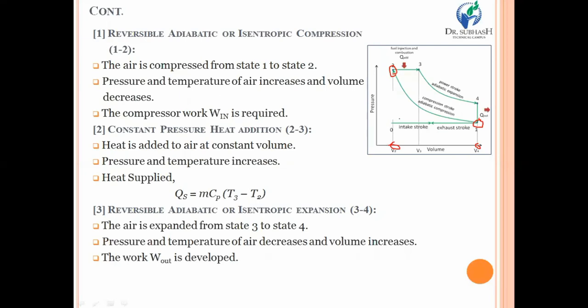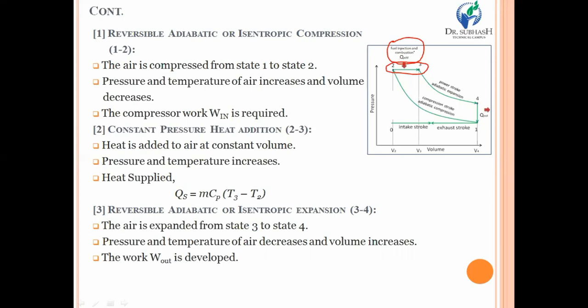Now, in order to perform this compression, we require to supply some additional work over here. Then and only then can compression be possible. So this process requires additional work for compression. After that, process number 2 to 3 is known as the constant pressure heat addition process, because by keeping pressure as a constant property, over here we are adding heat inside this particular engine or cycle, as compared to the previous cycle, the Otto cycle, in which we added the heat by keeping the volume constant.